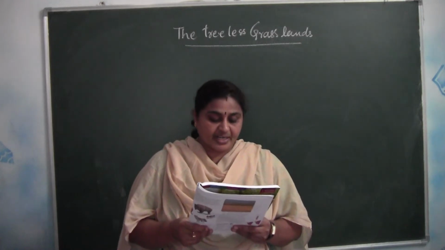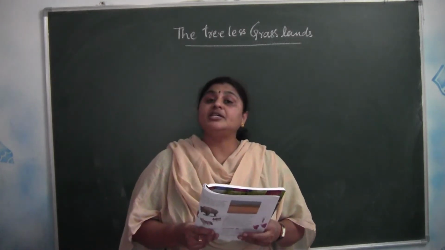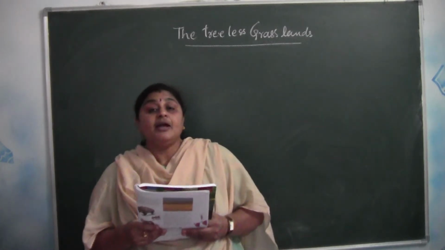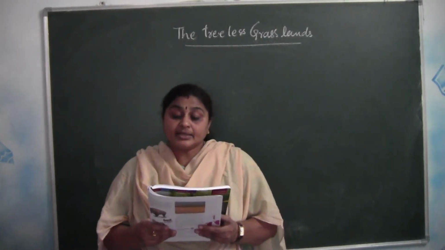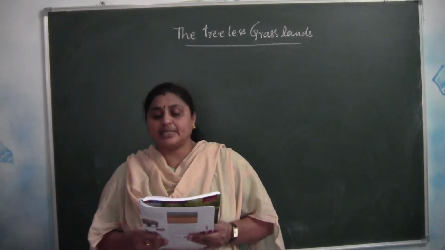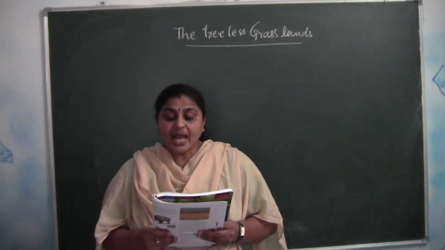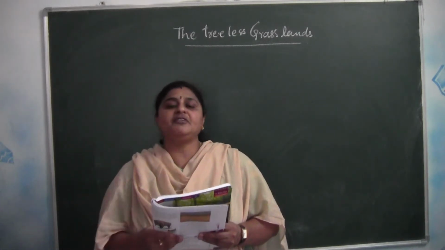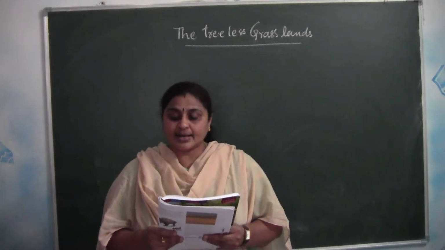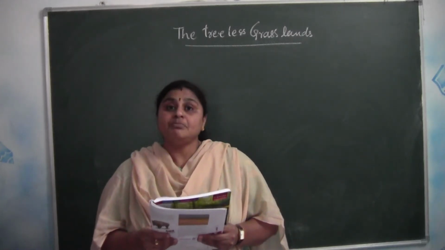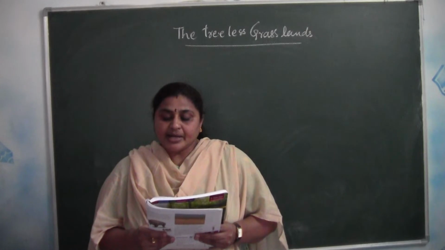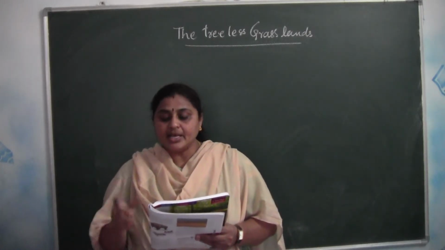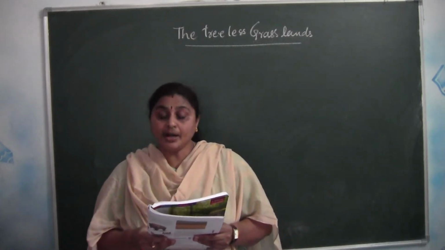Today, these flat and fertile lands are the biggest farming regions of the world. The Mississippi and the Missouri are 2 big rivers that flow through this region. So what are the 2 big rivers that flow through these prairie grasslands? Mississippi and the Missouri. In the prairies, winters are cold and summers are hot. So what is the climate in the prairies? The winters are cold and the summers are hot.